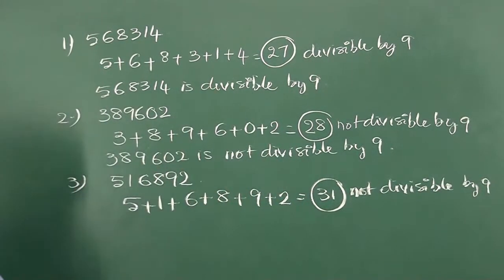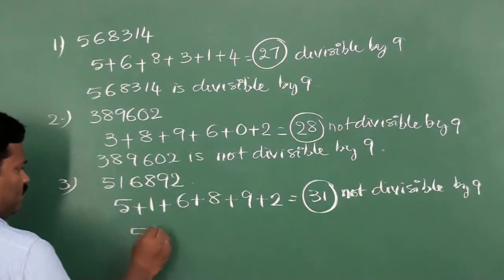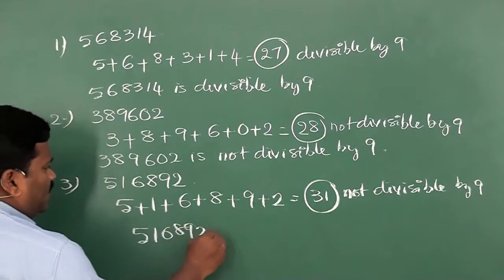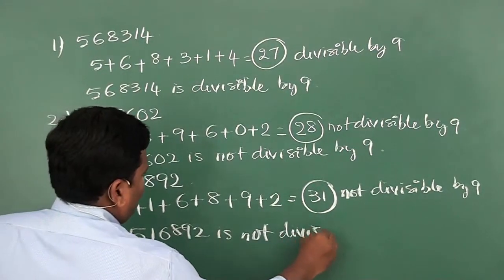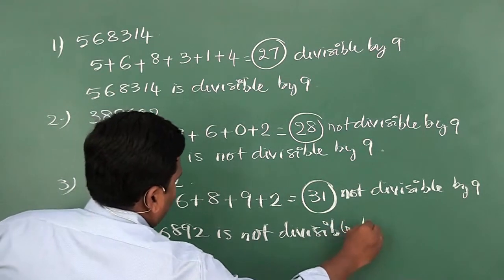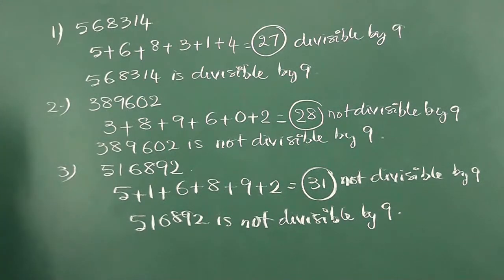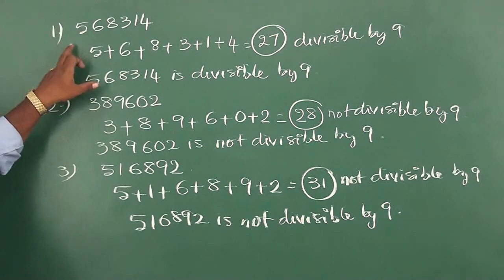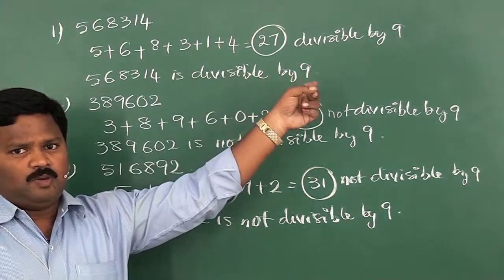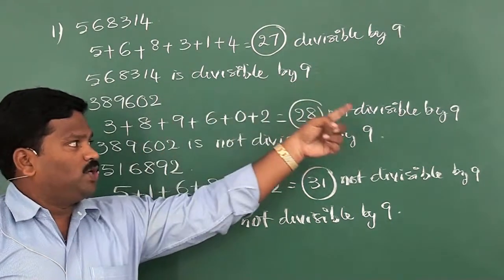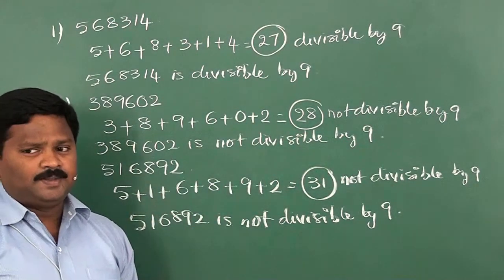Since the sum of the digits is not divisible by 9, the entire number is not divisible by 9. What is the divisibility rule of 9? If the sum of the digits is divisible by 9, the number is divisible by 9. If the sum of the digits is not divisible by 9, the number is not divisible by 9. Is it clear?